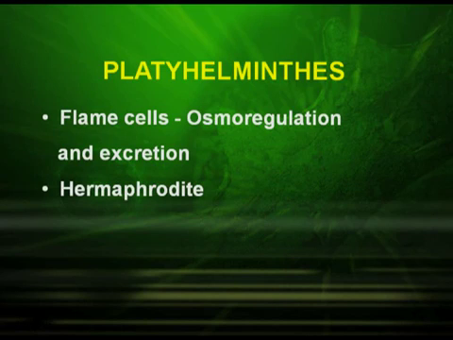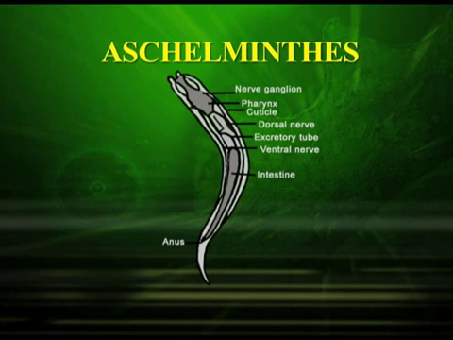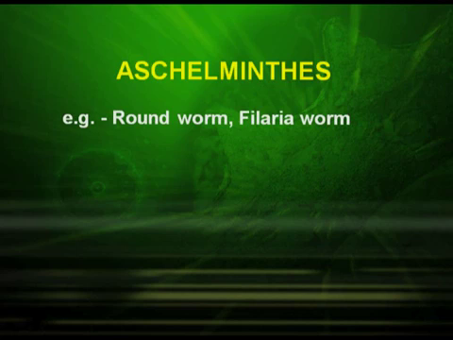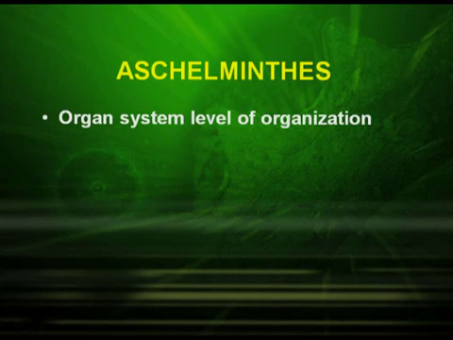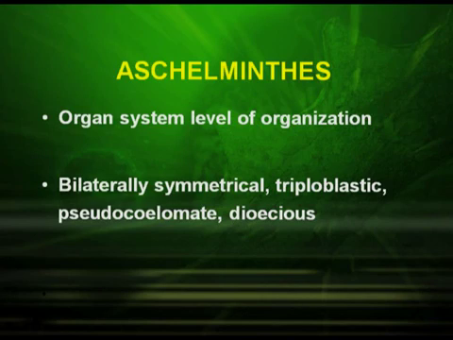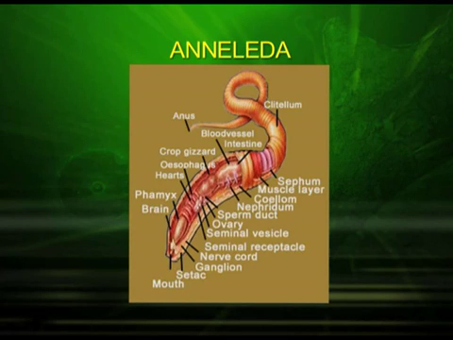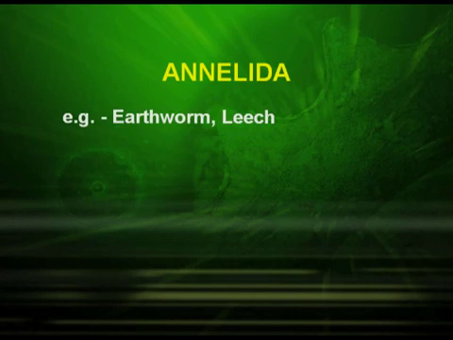They are hermaphrodite animals. The next phylum is Aschelminthes, which includes the roundworms and the filaria worms. Their body is circular in cross section. They are aquatic or free living, terrestrial or parasitic. They have the organ system level of organization. These organisms are bilaterally symmetrical, triploblastic, pseudocoelomate and dioecious.